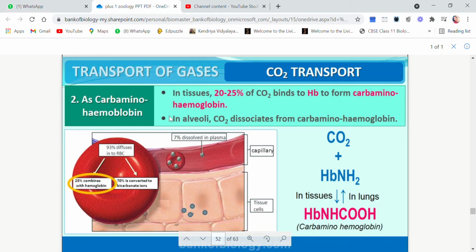Now in alveoli, CO2 dissociates from carbaminohemoglobin. So again it's reversible, because we know that carbon dioxide is brought to the alveoli, and from alveoli it is supposed to be expelled out through the nostrils. So how will CO2 be expelled out if it is combined with hemoglobin? So again dissociation has to occur.